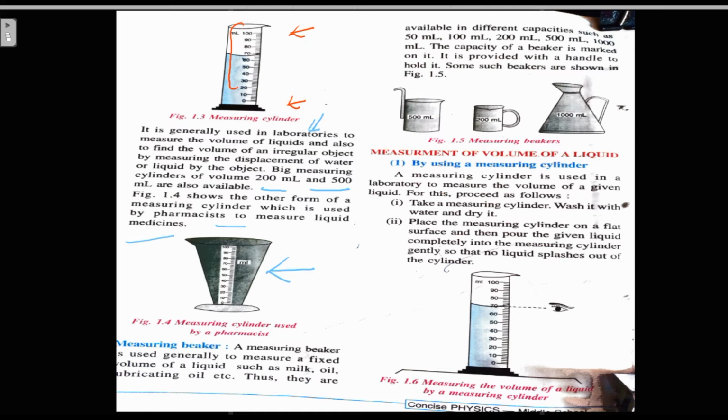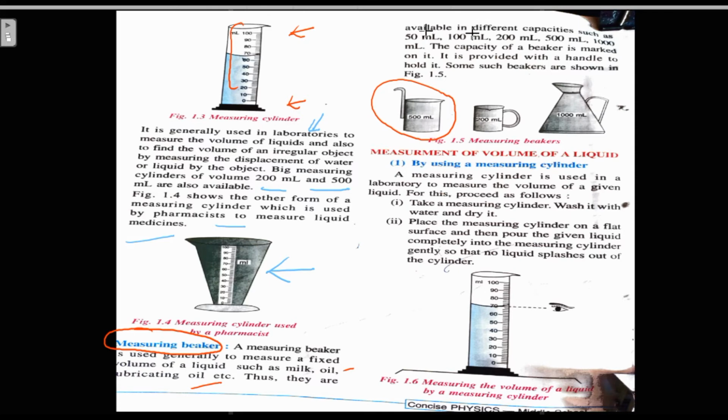Next we are going to learn about the measuring beaker. What is a measuring beaker? A measuring beaker is generally used to measure a fixed volume of a liquid such as milk, oil, lubricating oil, etc. In your daily life you see we use these types of beakers for measuring milk, which we take daily from the milkman.